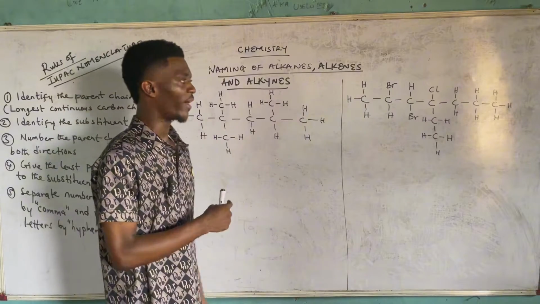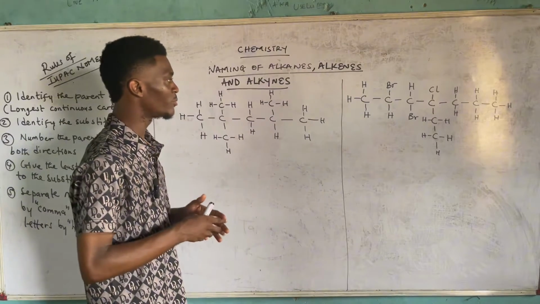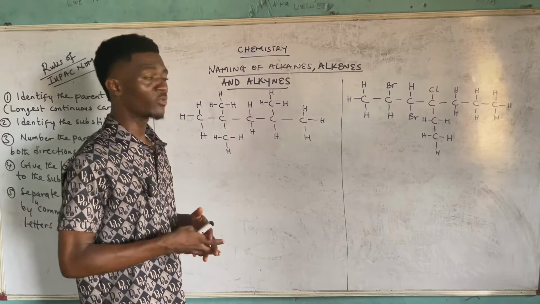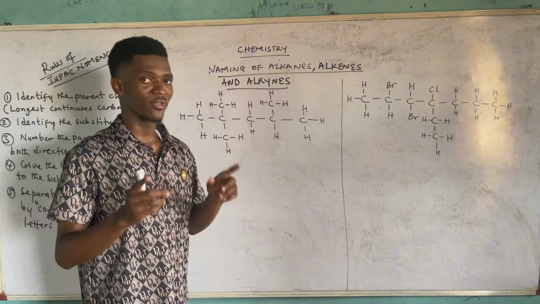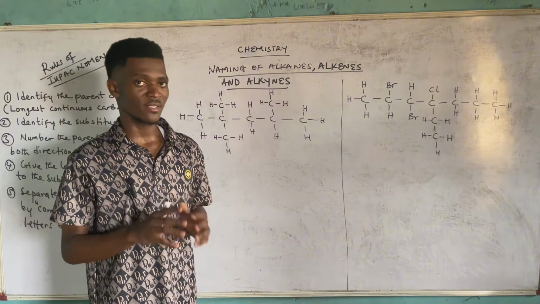On the board, we have 2 structures of alkanes, and we are told to provide their names. So how would you go about it? Firstly, remember what I said, that 1 carbon is meth, 2 carbons eth, and the rest of them.